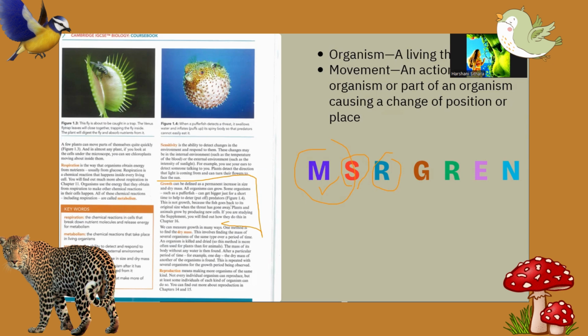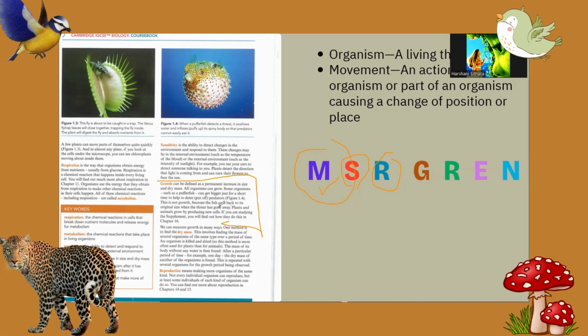They're very small, but if they feel a dangerous environment, they directly increase their size. But this is not permanent, this is temporary. So it is not growth, it is just protection, because the fish goes back to its original size.